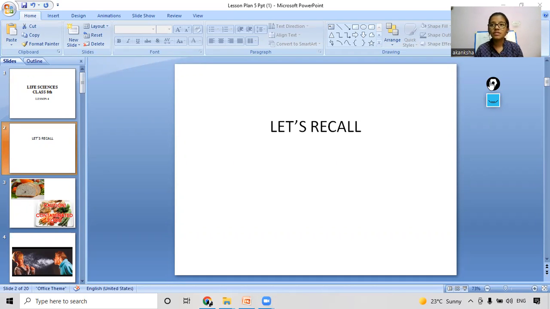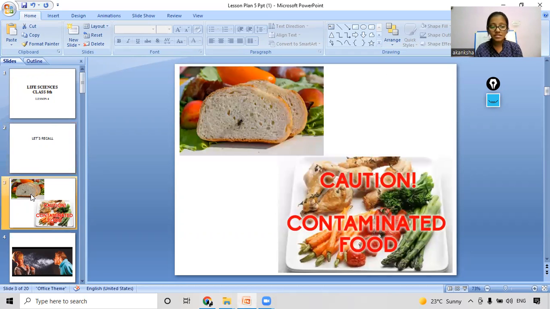Some were friendly microorganisms, and they played a role in fertilization, decomposition, and manure formation. There were also some harmful microorganisms that we discussed in our previous class. In this class, we are going to discuss something new about these microorganisms. So let's move on to our next slide.